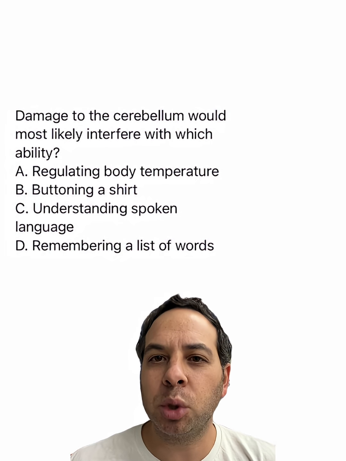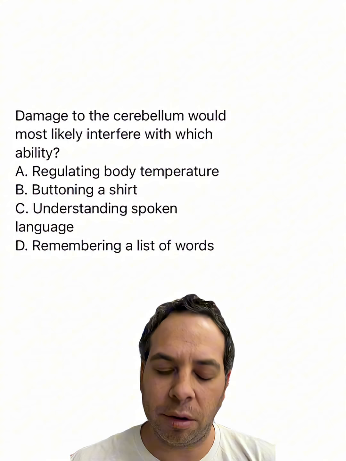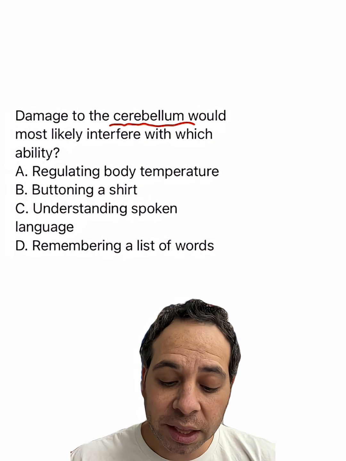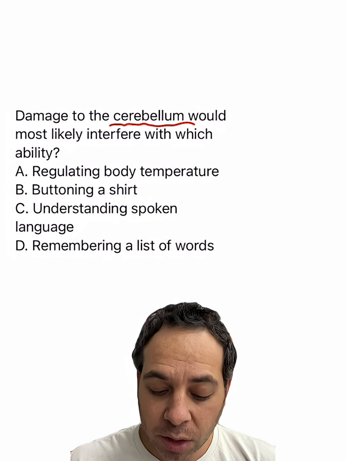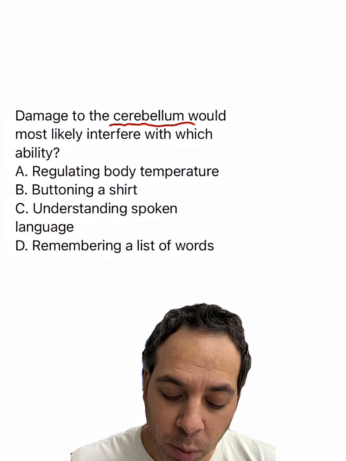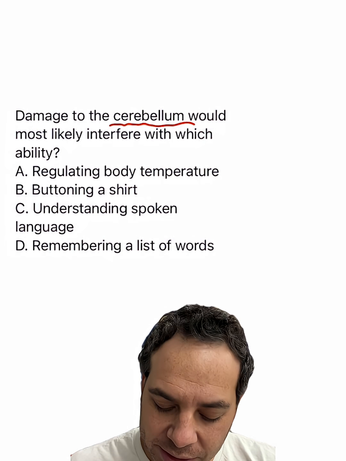Let's take a look at this multiple choice question about a really important part of the brain. Damage to the cerebellum would most likely interfere with which ability? A, regulating body temperature, B, buttoning a shirt, C, understanding spoken language, or D, remembering a list of words.